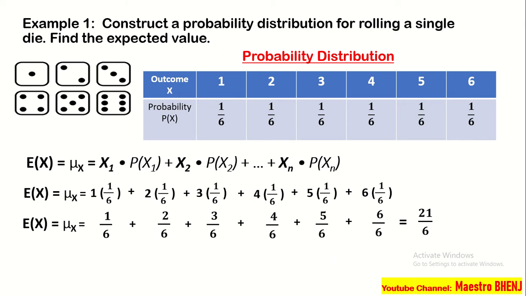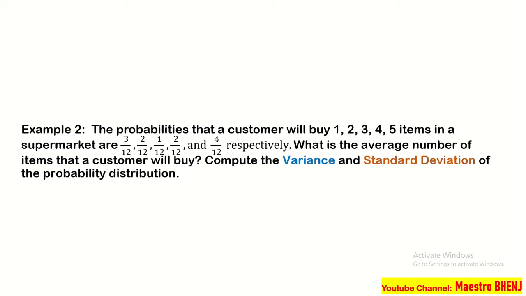And then, we come up with the final step on how to get the mean. So, we have to divide 21 divided by 6 para makuha natin yung mean. So, ibig sabihin, mean is equal to 3.5. Okay? Ito yung mga steps on how to get the expected value or the mean value. Let's take example number 2.